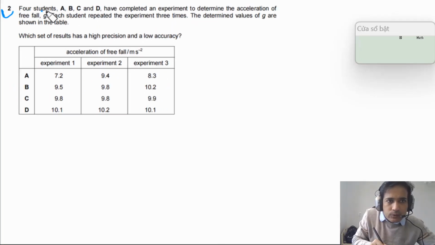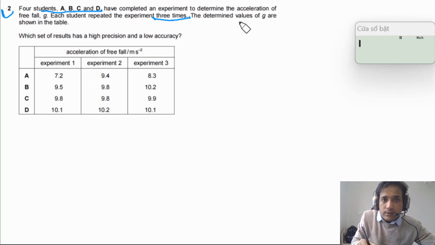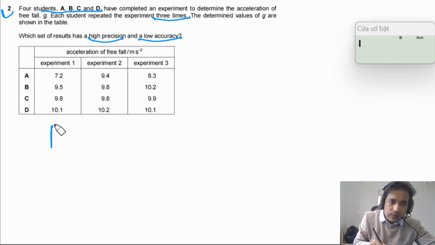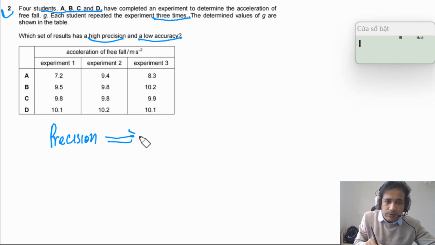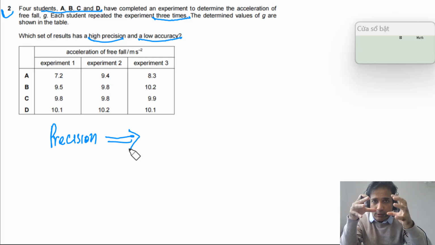The second question says 4 students A, B, C, and D have completed an experiment to determine the acceleration of free fall g. Each student repeated the experiment 3 times. The determined values of g are shown in the table. Which set of results has a high precision and a low accuracy? First of all, we need to understand what exactly precision is. Precision simply tells us how close the readings or measurements are to each other.